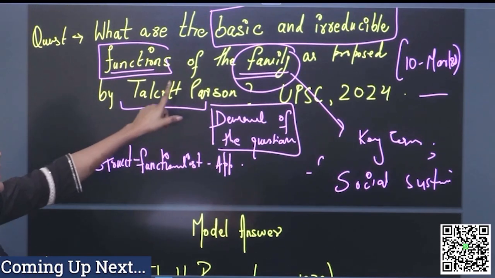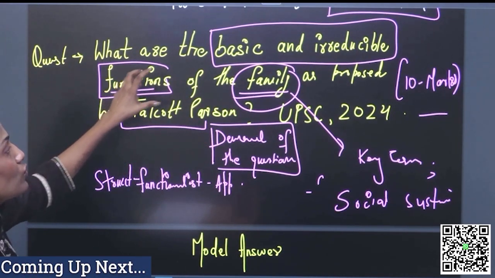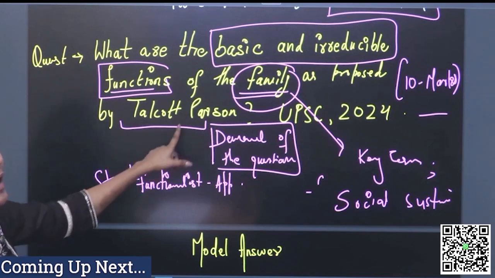What are the basic and irreducible functions of the family as proposed by Talcott Parsons?